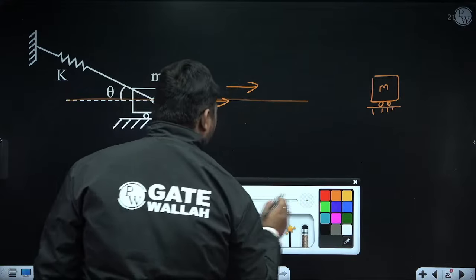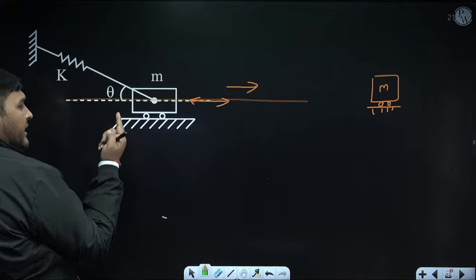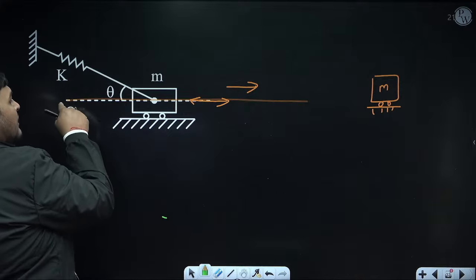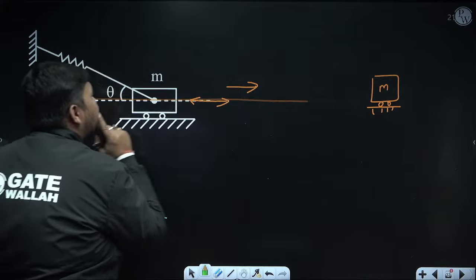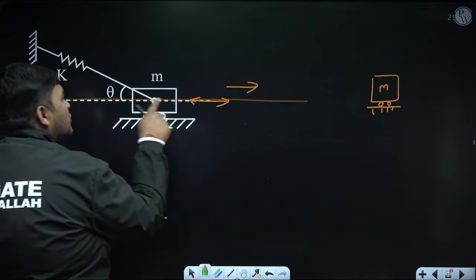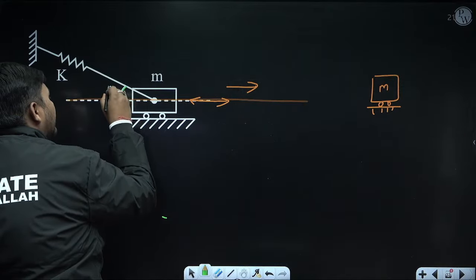So first see the angle of this spring, or you can say the smaller angle. You can take any angle, but I suggest taking the smaller angle of this spring from the direction in which the mass is vibrating. Right now the mass is vibrating in the horizontal direction, so see the angle of this spring from the horizontal direction. Right now it is theta.